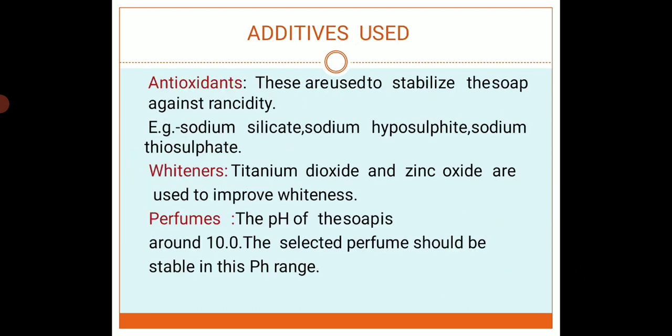The other ingredients used for the preparation of soaps include antioxidants, some whiteners, perfumes and dye. Antioxidants are used to stabilize the soap against rancidity. For example, sodium silicate, sodium hyposulfite and sodium thiosulfate are used as antioxidants in the preparation of soap. Some whiteners like titanium oxide and zinc oxide are used to improve the whiteness in the soap preparations.